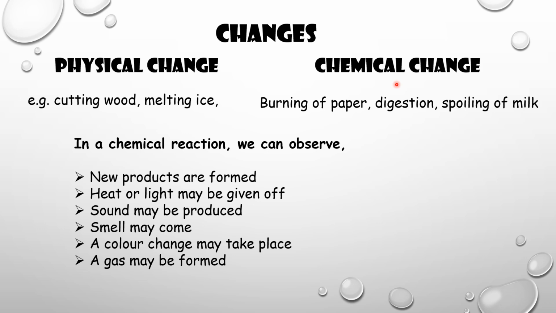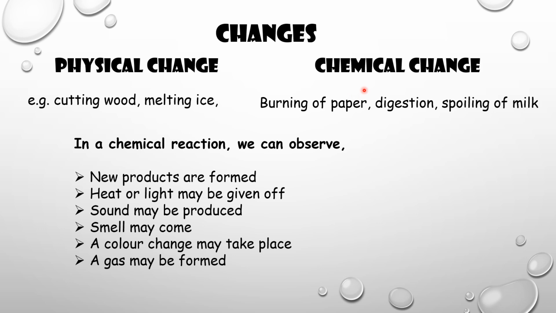What is physical change? A change in which a substance undergoes a change in physical properties such as shape, size, color, and state is called a physical change. A physical change is generally reversible, and in such a change no new substances are formed. Example, cutting wood, melting ice.